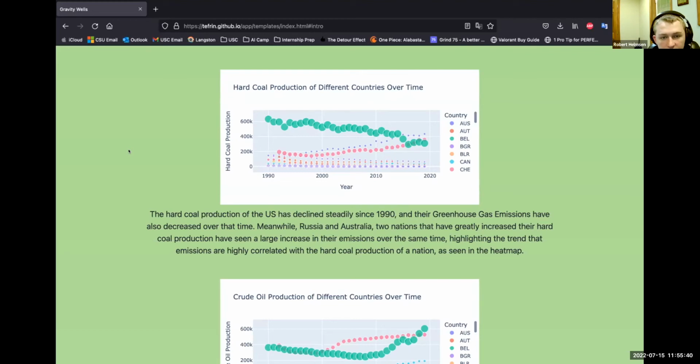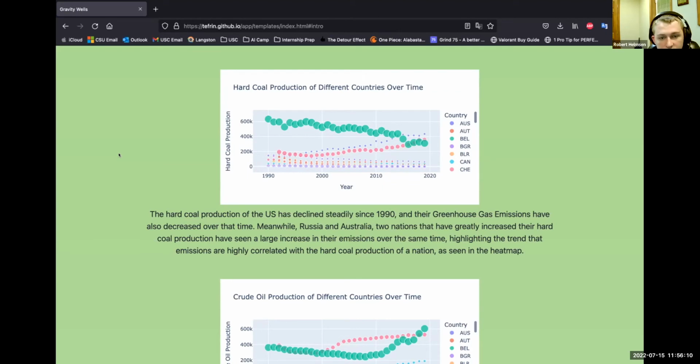So you see that the green line at the top, the US, is steadily declining. And over that same period of time, their greenhouse gas emissions have gone down fairly in line with their hard coal production. Then you can see below them are the pink and purplish lines. Those are Russia and Australia. So both of them have been on the rise in their hard coal production over the past 30 years, and as such, their greenhouse gas emissions have also gone up over the same period.